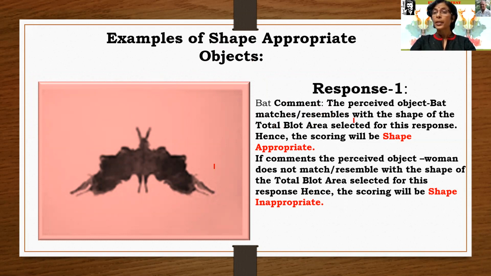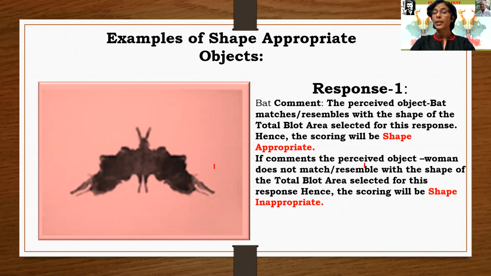Comment: the pursued object, bat, matches or resembles the shape. If the examinee says he has seen a bat in this ink blot, and it is indeed appropriate because it resembles the shape of a bat, it is a shape appropriate object.